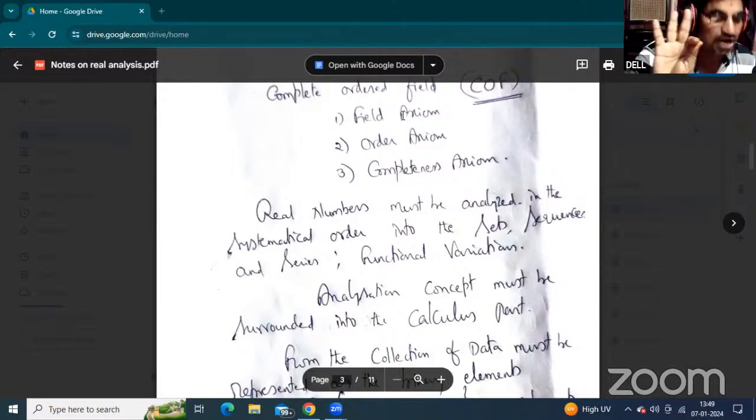And this is the commutative. What are the algebraic properties? Closure, associative, the third is the existence of identity, the existence of inverse, and the fourth is commutative.